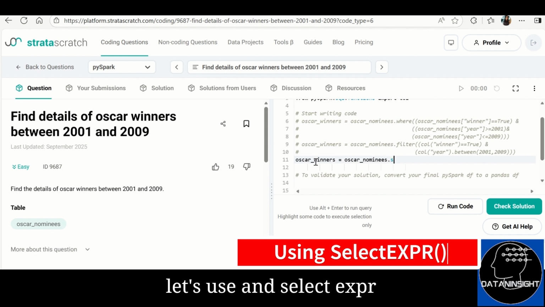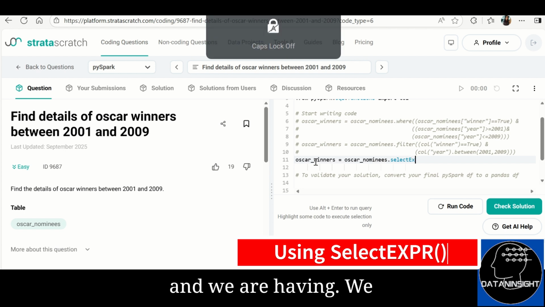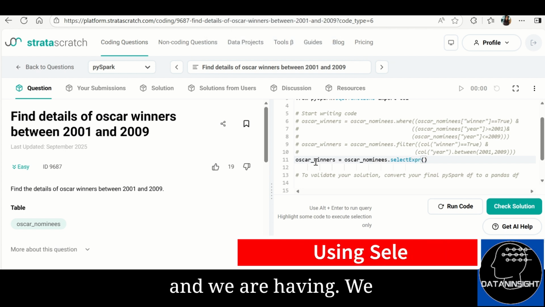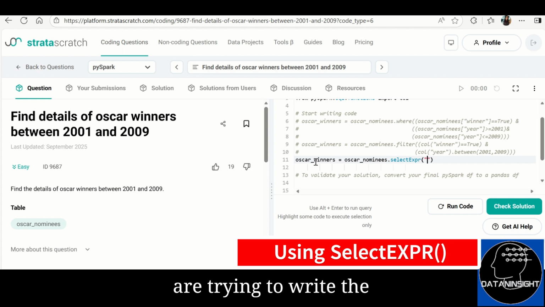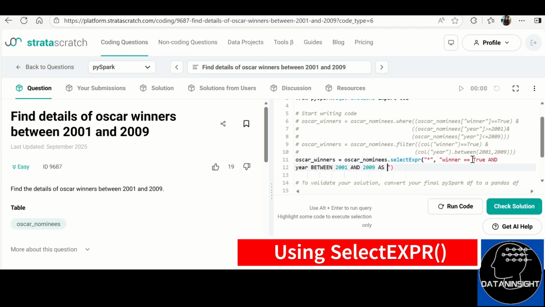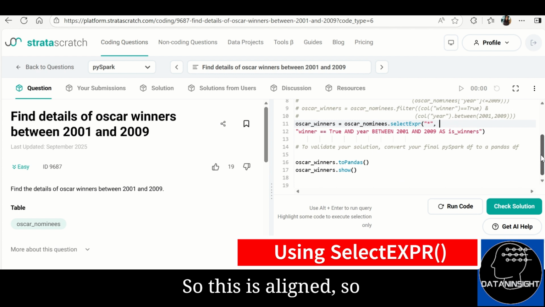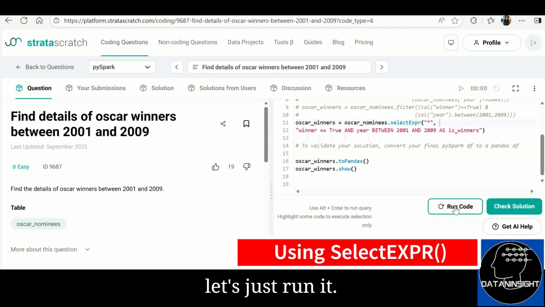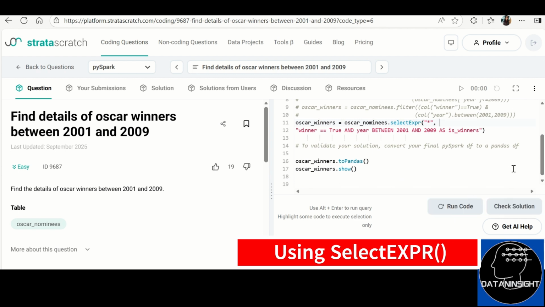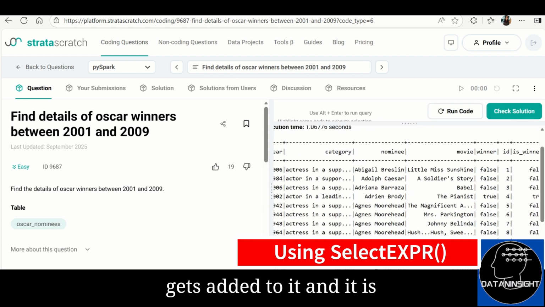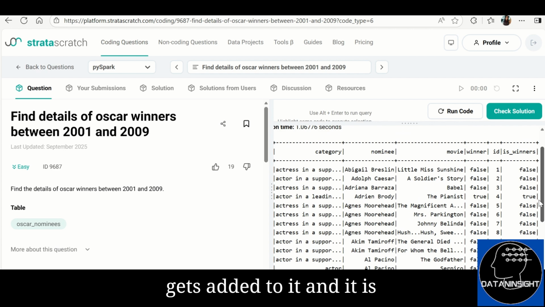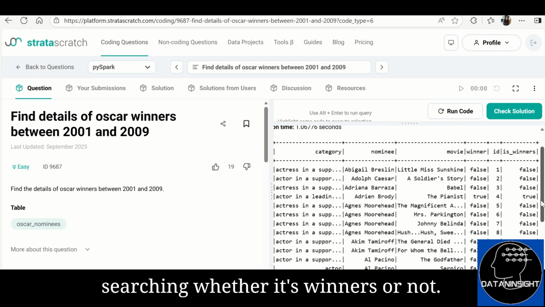So instead of filter, let's use selectExpr, and we are trying to write the expression for it as is winners. Okay, so this is aligned. Let's just run it. If you see, a column gets added to it and it is checking whether it's a winner or not.